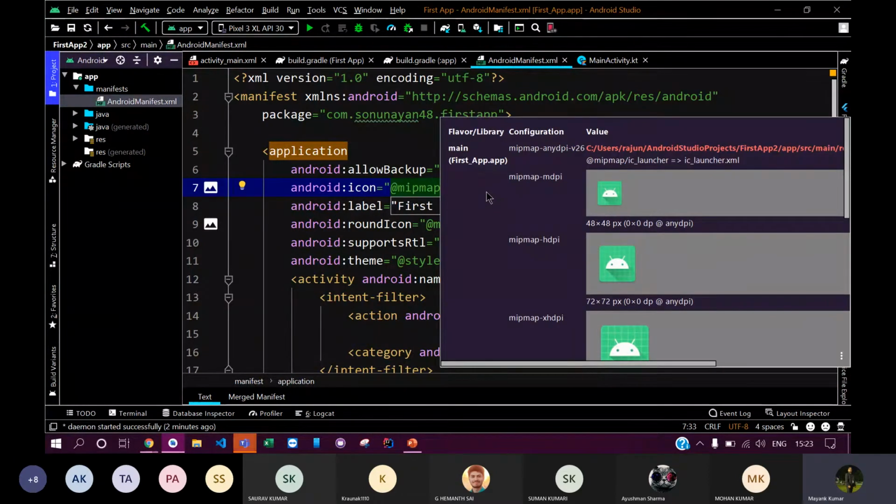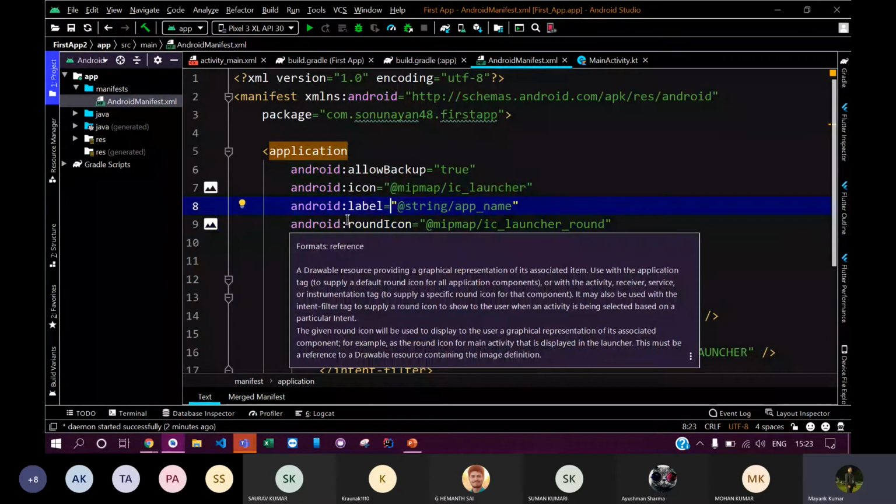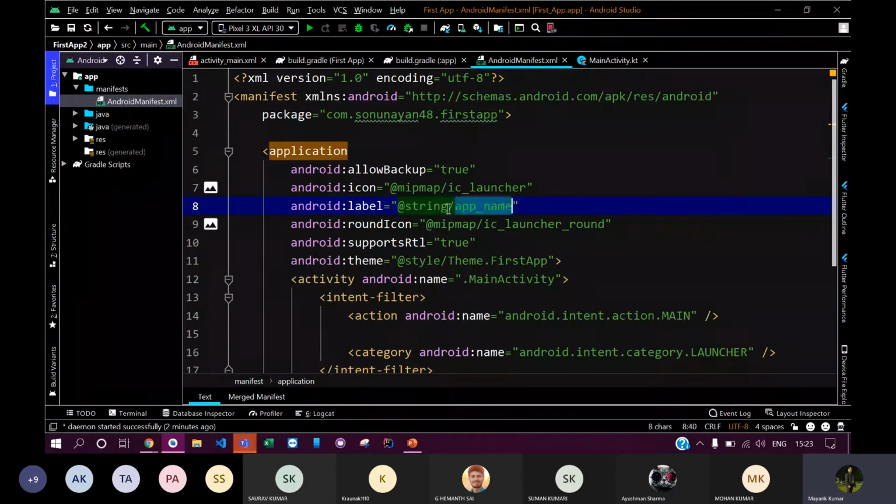Now the second, this android:label, contains the title of your app. What is written here, @string/app_name? What does it mean? It means that it is using a string resource from our string file.